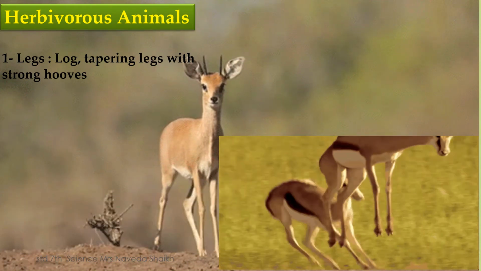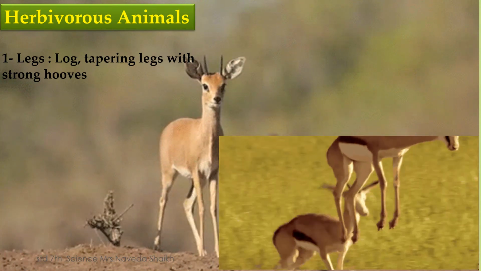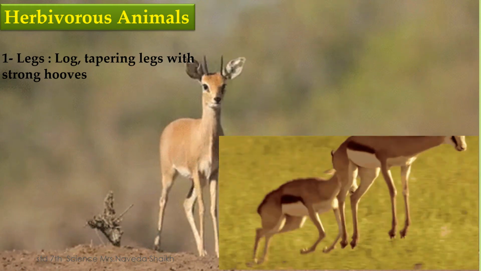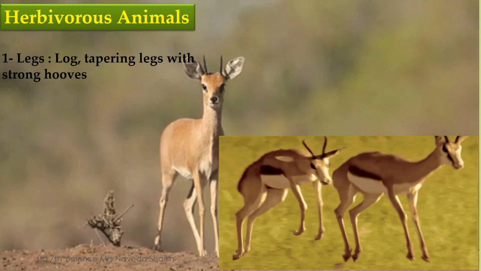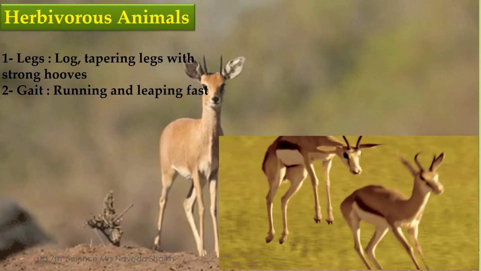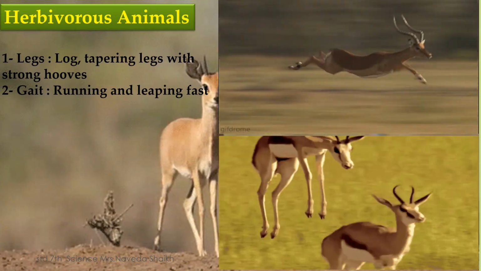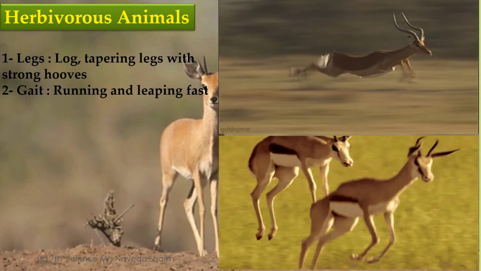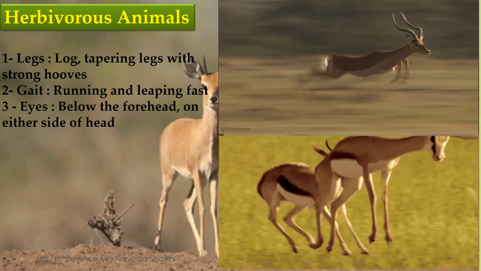Everybody wants to be happy and live a longer life. In the same way, herbivorous animals also want that. So they have adapted their body in such a way that their legs are long and tapering, which means they are not very thick, they are thin. Next, they run very fast. How do they move? Running and leaping fast. Here you can see both running and leaping. How beautiful they look, right?